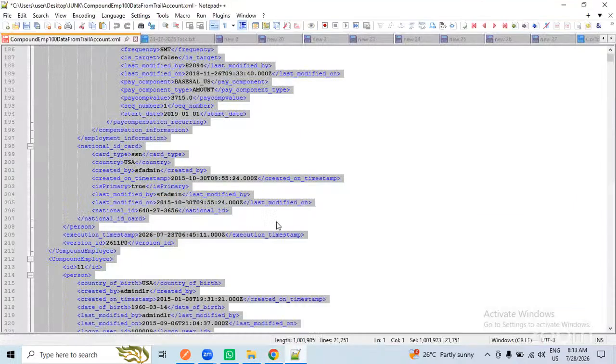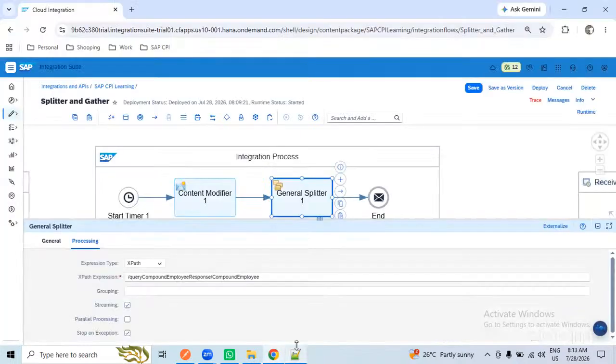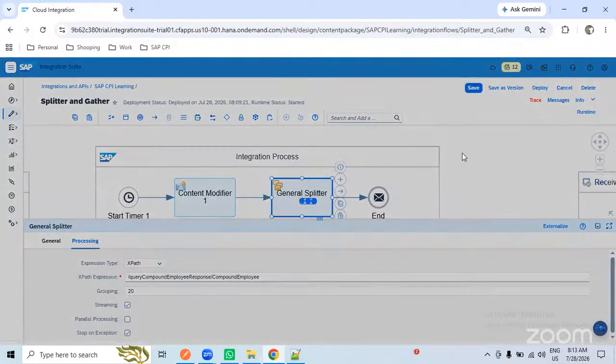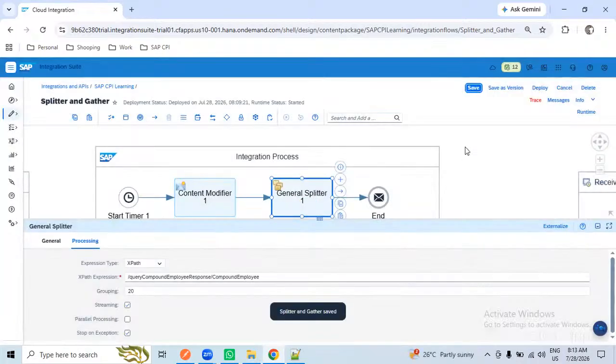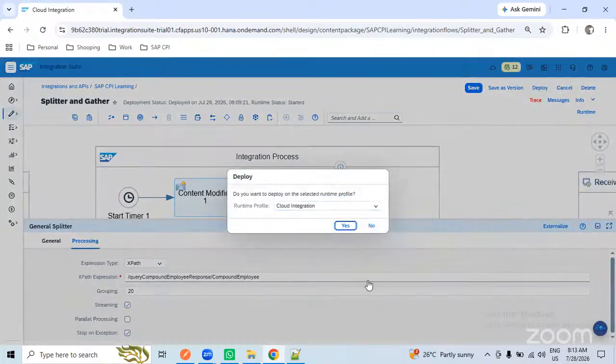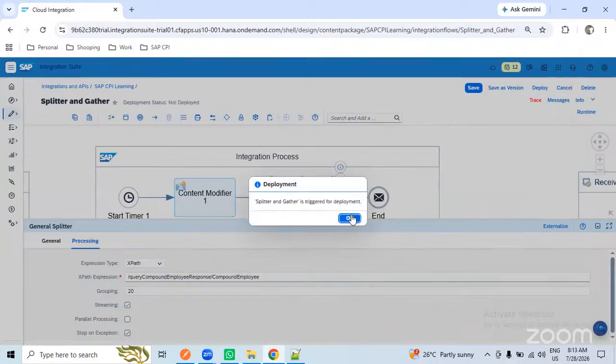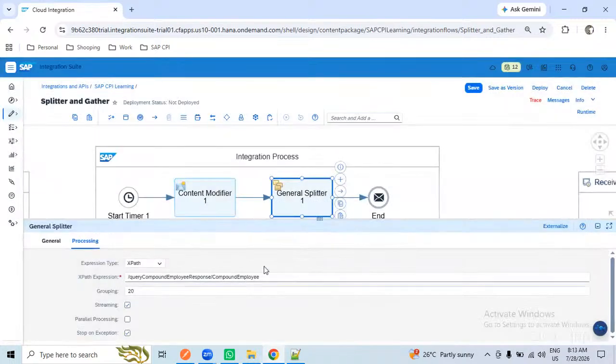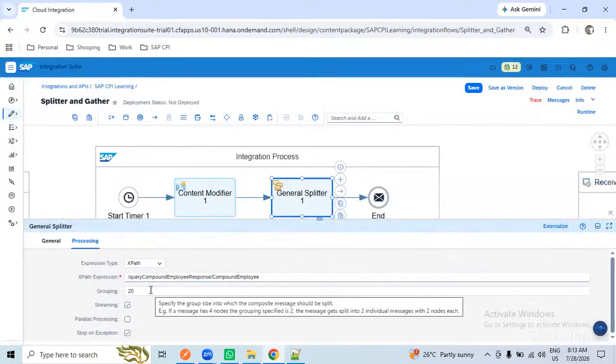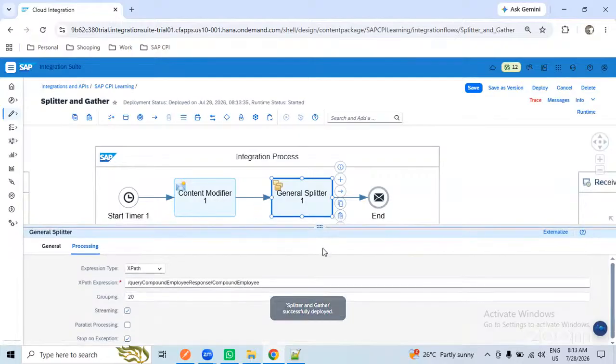So for now I have uploaded 100 employees' data. So I want to group them. So I can use this option in order to send 20 employees at a time. We just need to provide the number here saying that I want to send 20 employees at a time. So I will just save this interface and we'll see how many employees we will get in each record. We need to check in each split how many records we will get. So as per the condition that we have written in the splitter, we should get 20 records when the records are split.